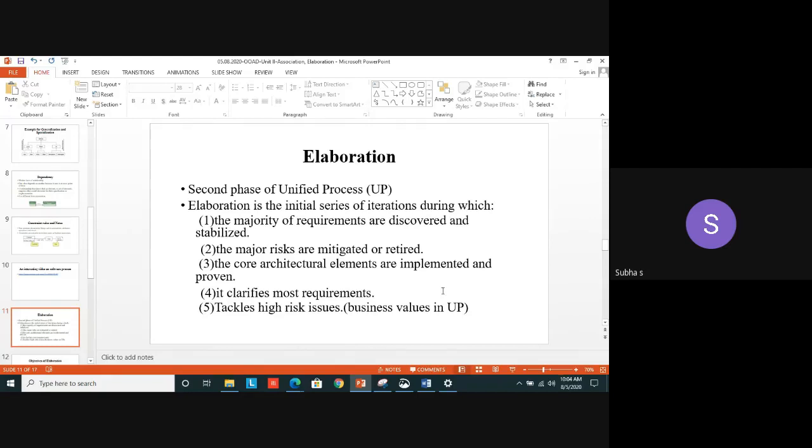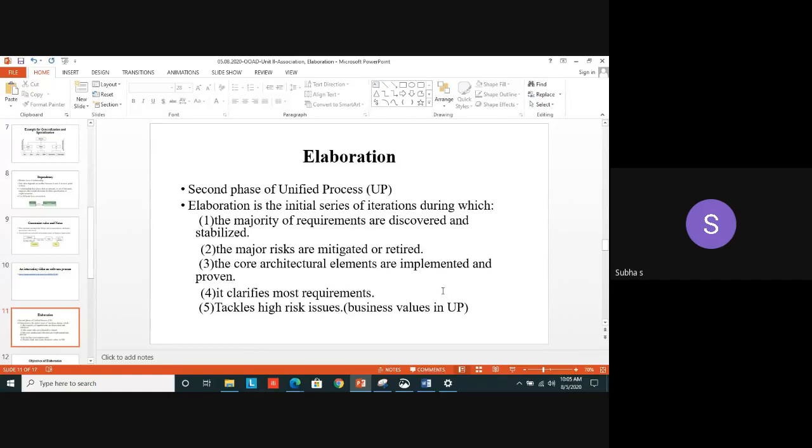And these high level risks are called business values in the unified process. Okay, it's not united process, it is unified process. These risks can be called what? Business values, because business values play the major role in the unified process. Why are we using the unified process? To make our software run efficiently, to develop software efficiently in a quick time.